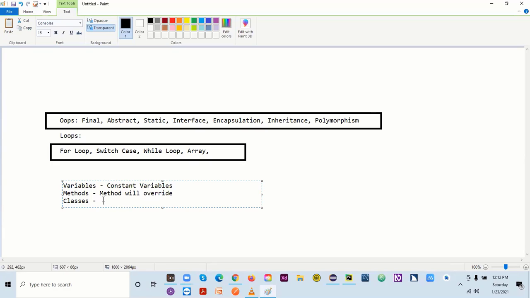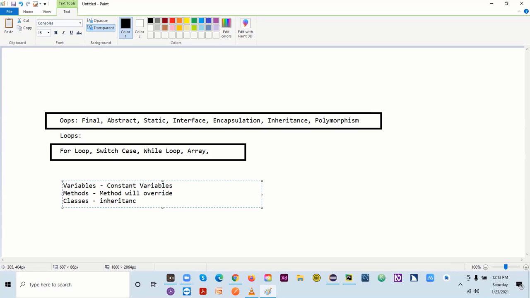Now if I say final class and a class name, final method and a method name, or final int and declare any variable, this is the case which I'm explaining here. If you use final before your class, then it will not be inherited. You will not be able to inherit it. We'll see what inherit and override mean, but for our knowledge, when we use final with a class, we will not be able to inherit that class.